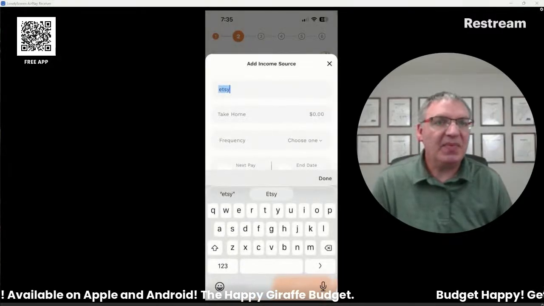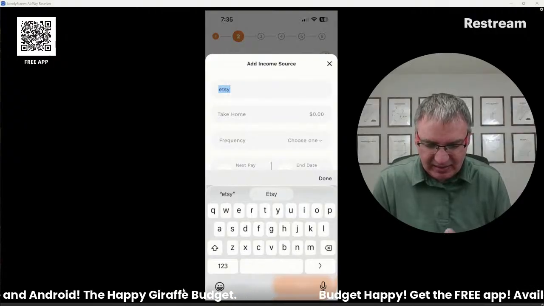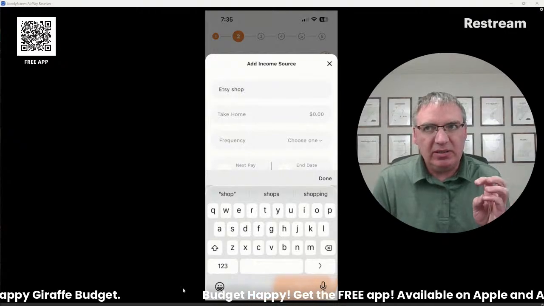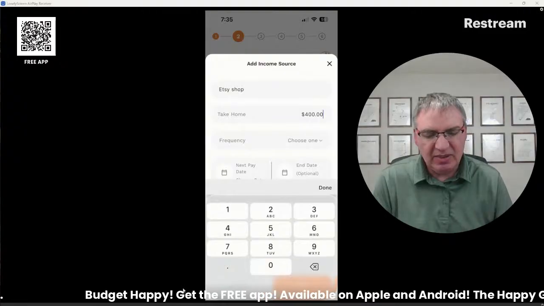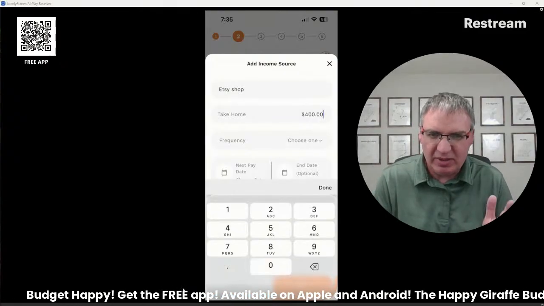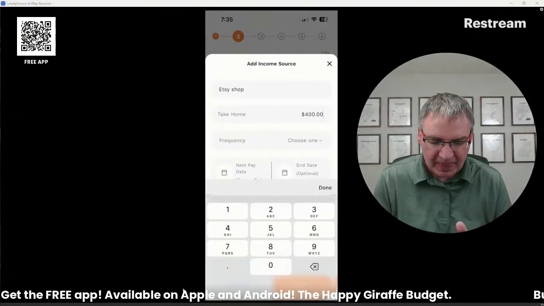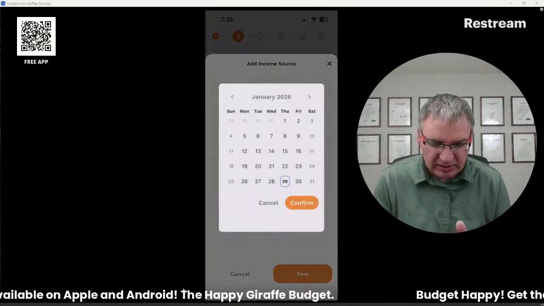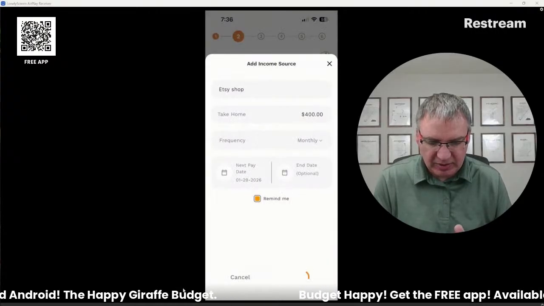Spell Etsy. Still good? Okay. Etsy shop. And this is where I said you're kind of guessing. So they don't know exactly how much it is, but they're hoping about 400 a month. That's kind of the low end guess of what they think they're going to make by the end of the month. So this one's going to be monthly, and we'll just leave this one on today too. But you can select whatever day you want to say that that's going to happen.